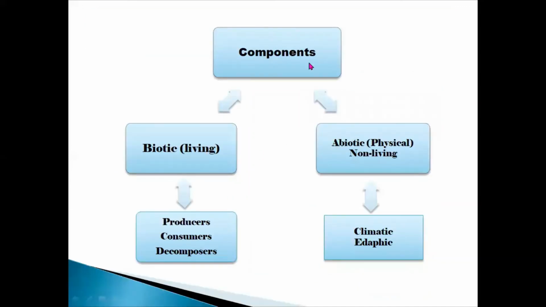Now we come to the components of the environment. We have two types of components: biotic, which is based on living things, and abiotic. Biotic is based on living organisms. Abiotic is physical or non-living things, based on the physical laws of non-living things. Biotic components are producers, consumers, and decomposers.